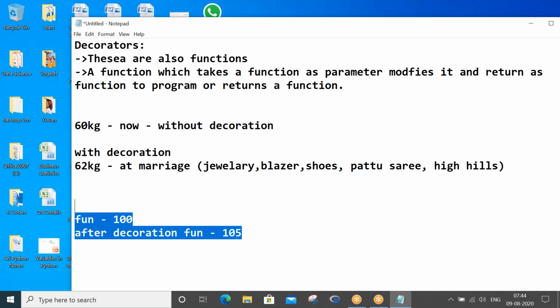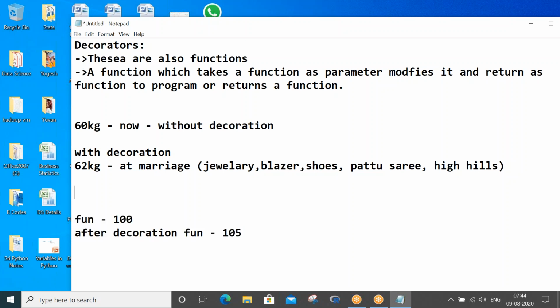So how do you decorate? In layman terms, let's say after this class, do you think you will immediately go to a function, or you will put all this on, right? And of course these kinds of things also you will do, like facials. This is decoration for normal human beings. For a facial, where do you go?